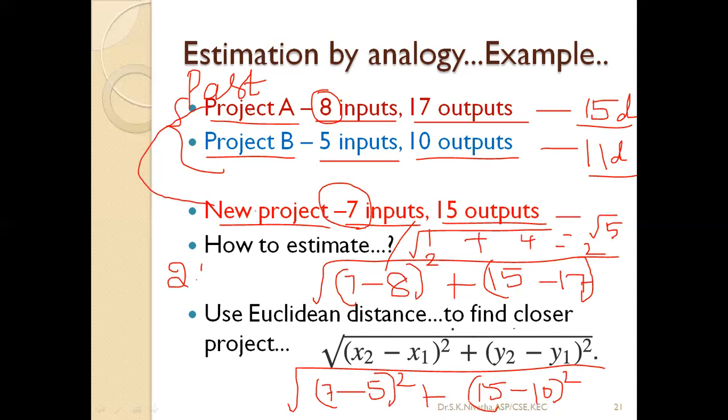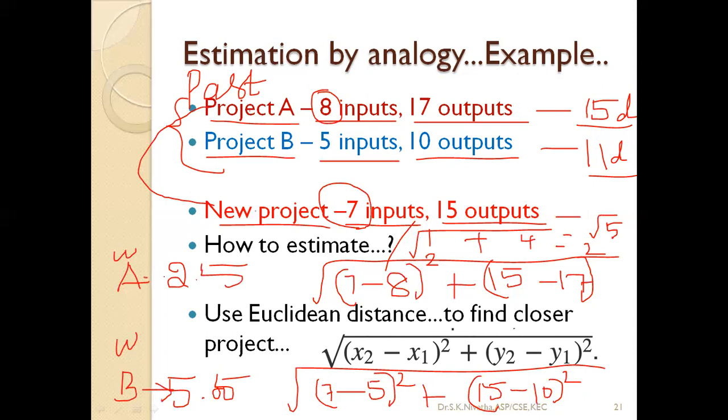Okay, because 5 into 5 is 25, 6 into 6 is 36, so it will come in between. So 5 point something. 5.5 approximately I am giving. So here it is 2.5. So this is the distance with A and this is the distance with B project.